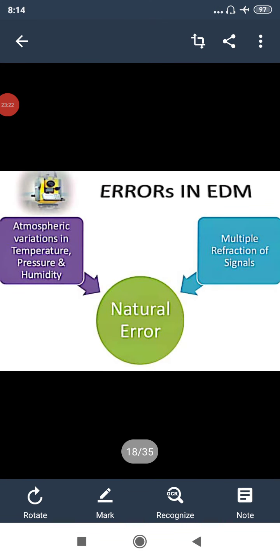And then next you will have the natural errors. Atmospheric variation in temperature, pressure, and humidity is very important, as microwave distance meters or EDMs are susceptible to these variations. So it is very important to make sure that there is no sudden change in temperature, pressure, and humidity. There may also be chances of multiple refraction of signals. So these are the two errors that we can term natural errors.